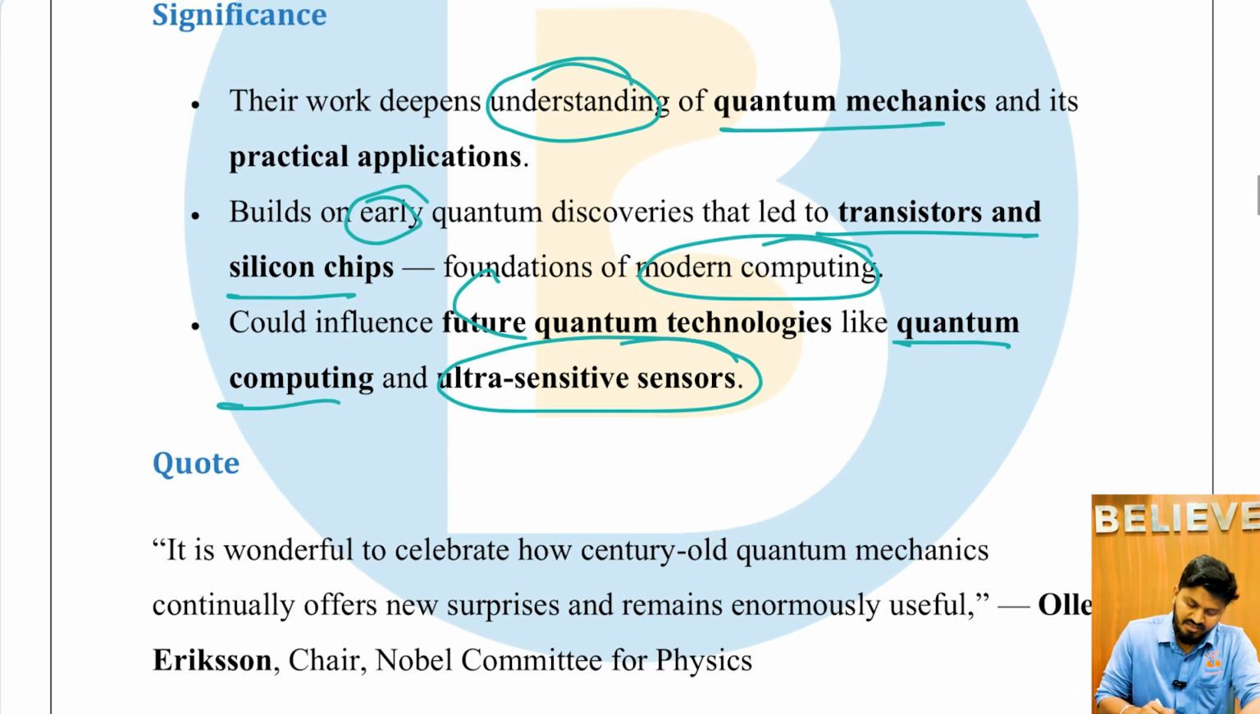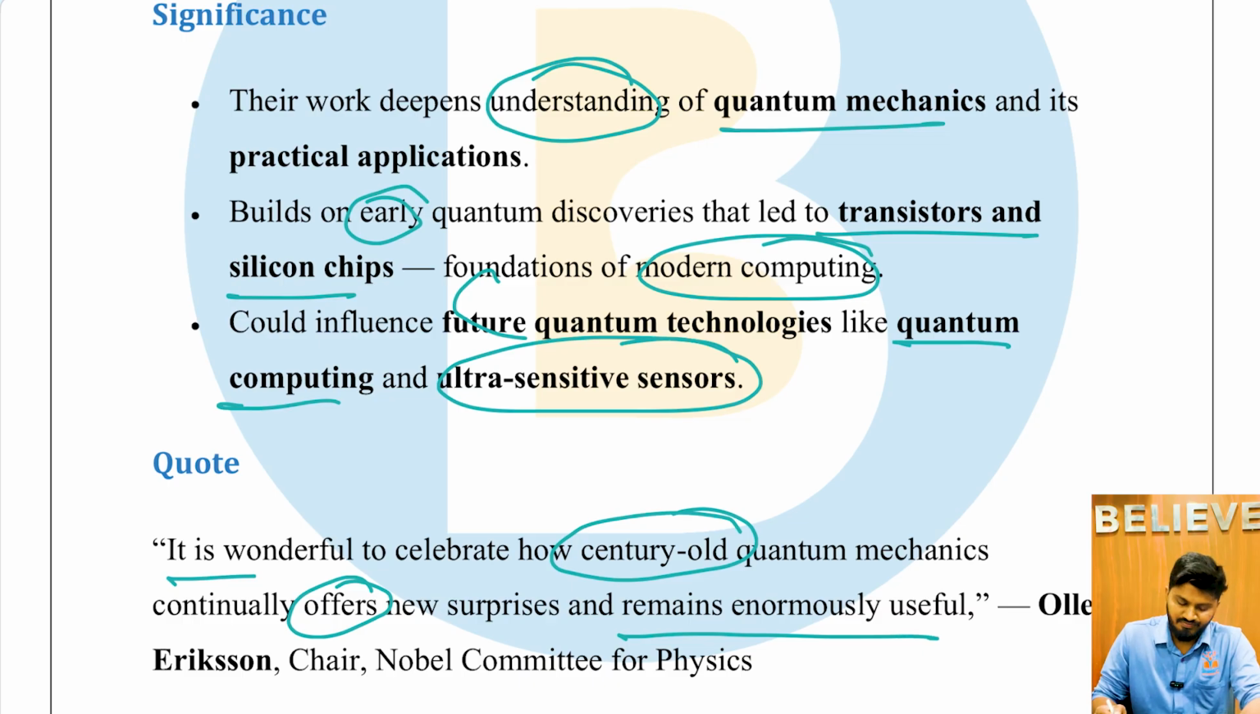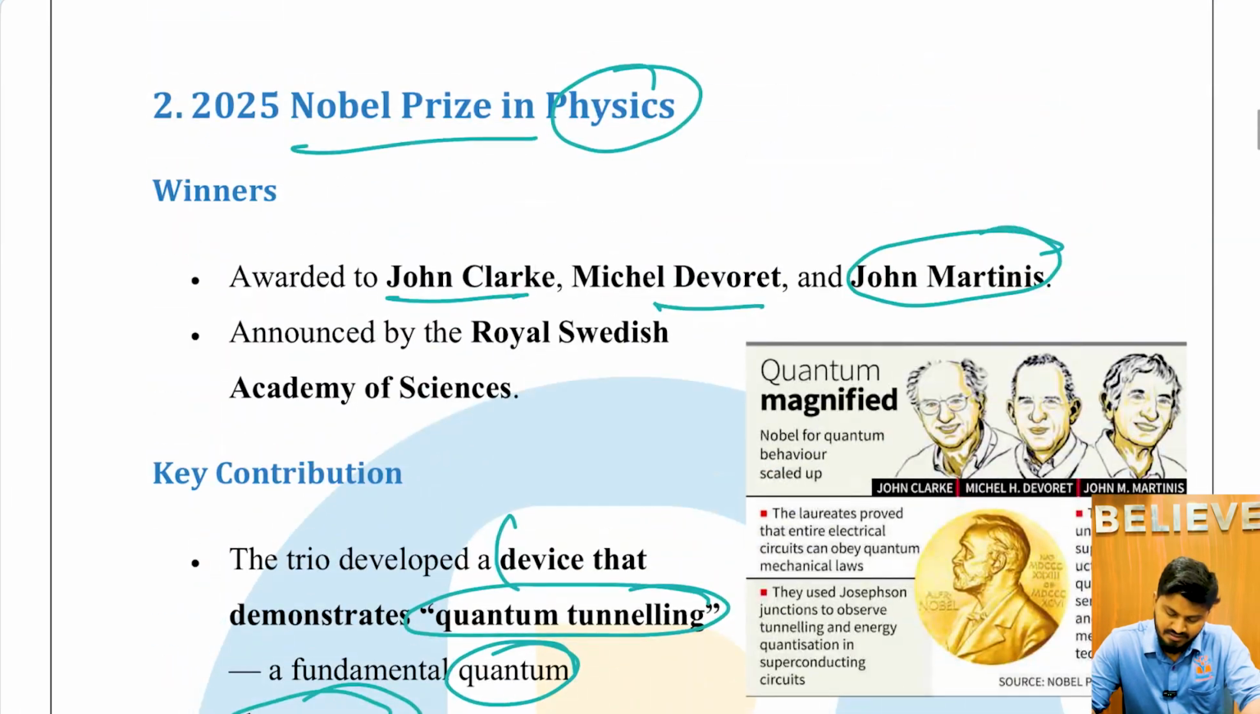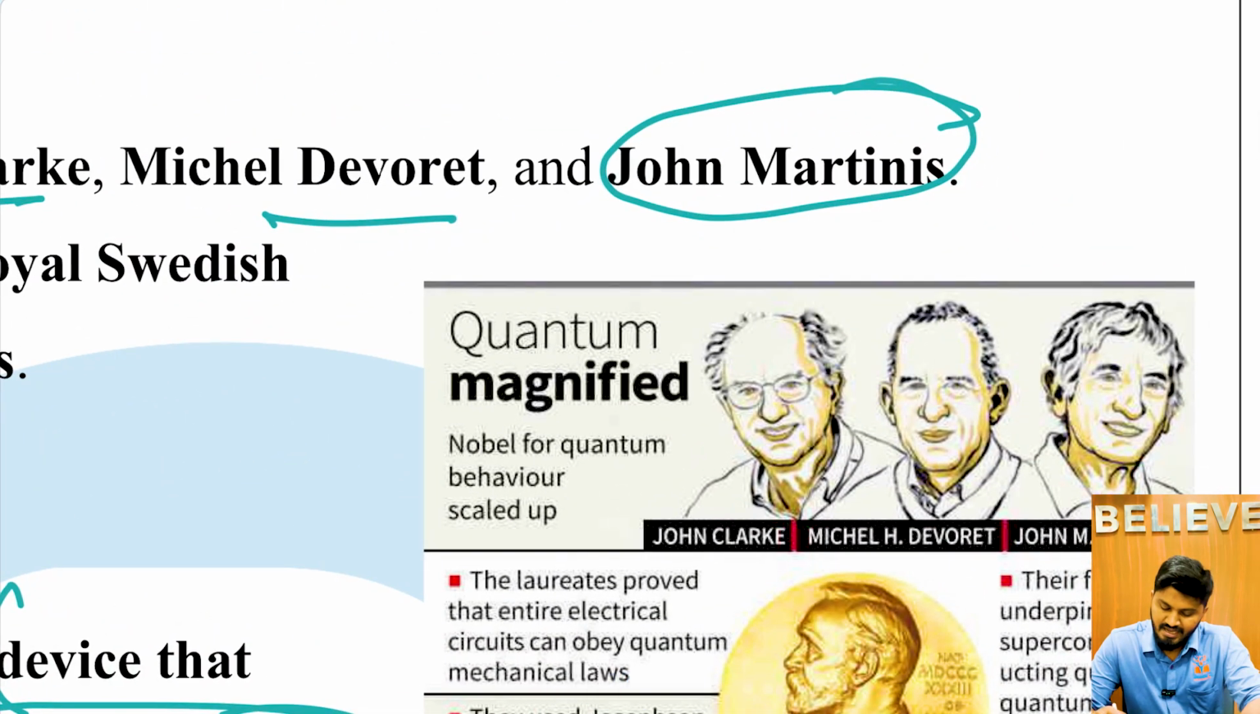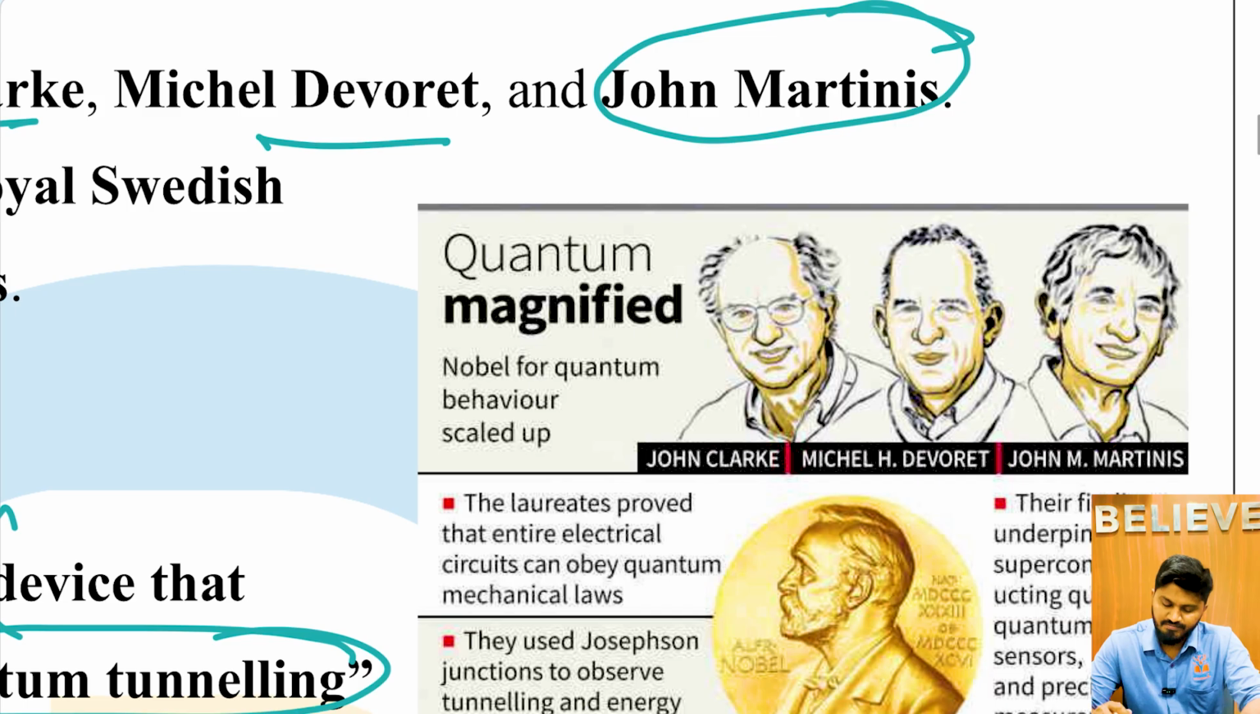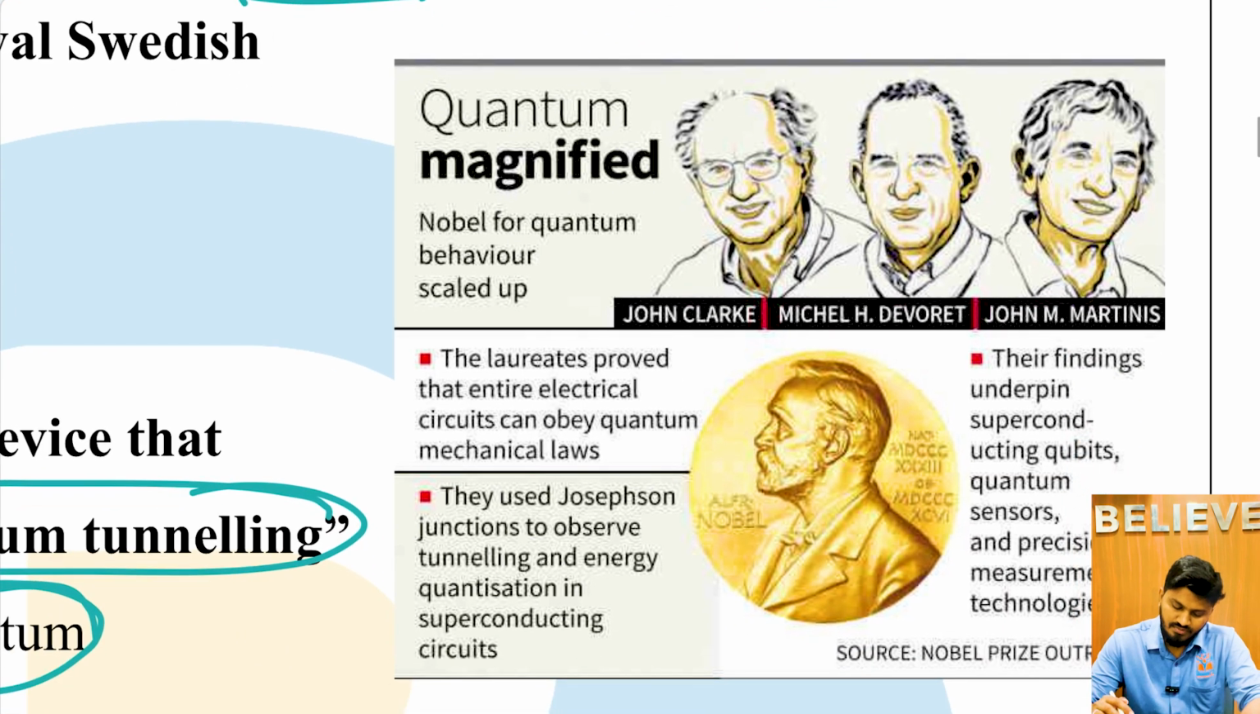The quote is: it is wonderful to celebrate how century-old quantum mechanics continually offers new surprises and remains enormously useful. That is given by Olle Eriksson, chair of the Nobel Committee for Physics. So these are the three persons: John Clarke, Michel H. Devoret, and John M. Martinis. Okay, and their electrical circuits can obey quantum mechanical laws, which I explained now.